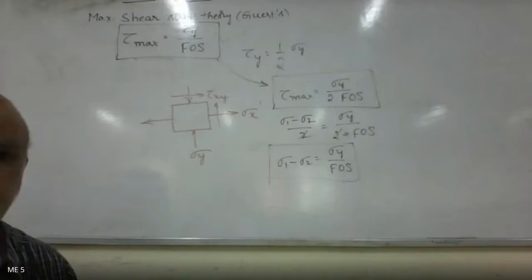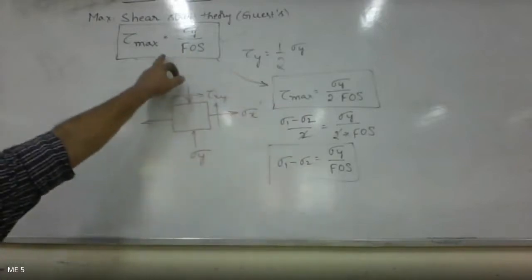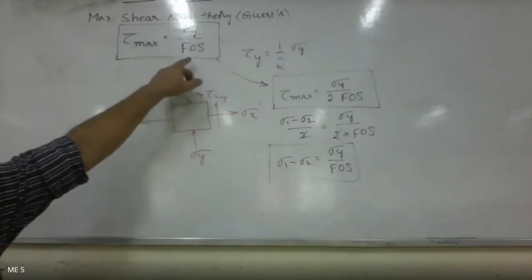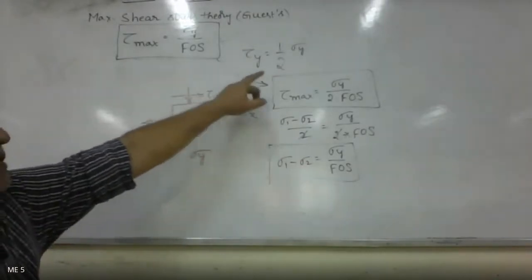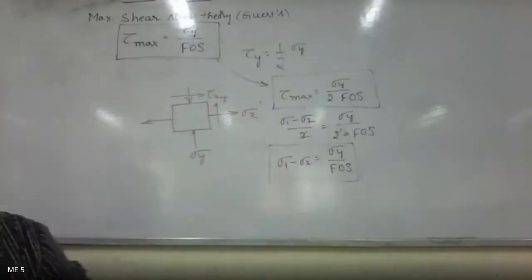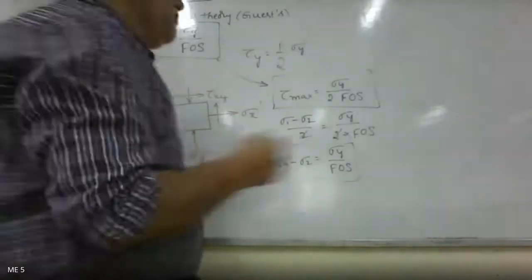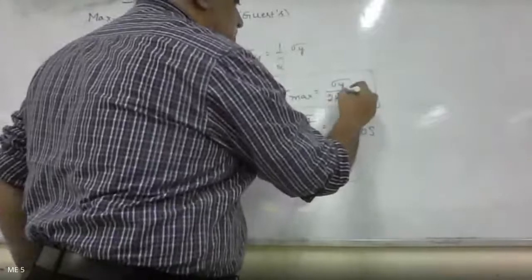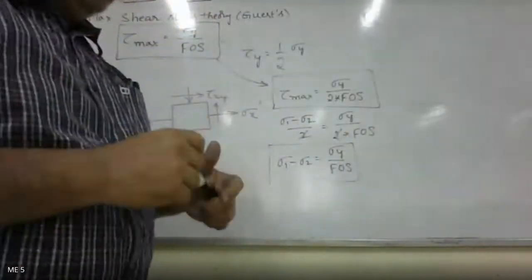Okay. Note down, tau max is equal to tau y by FOS. Since tau y is equal to sigma y by 2, tau max can be written as sigma y by 2 into factor of safety. Don't get confused with this.